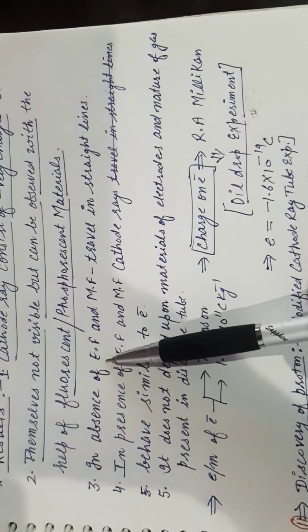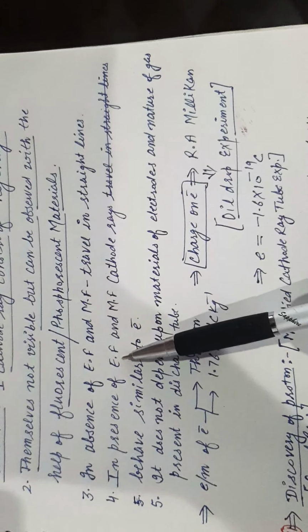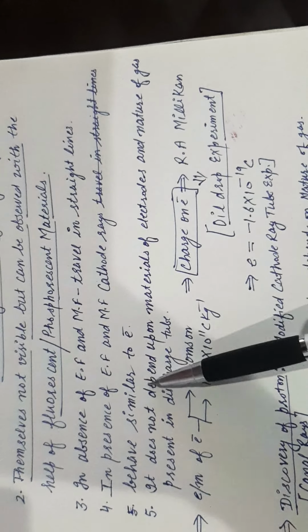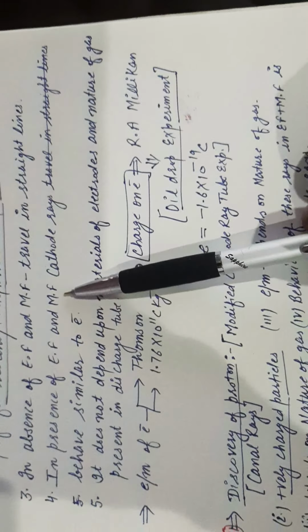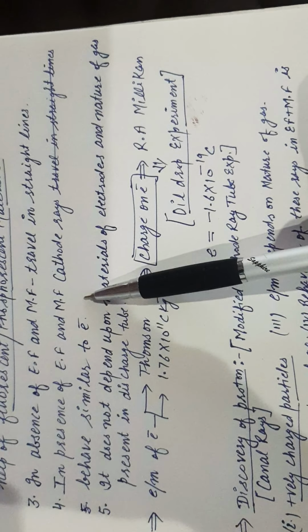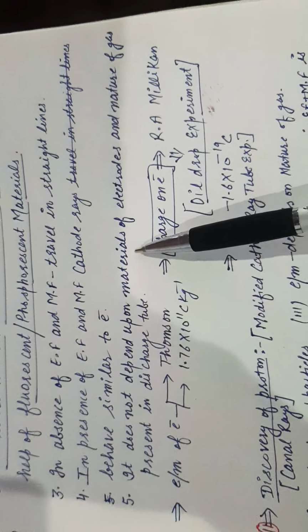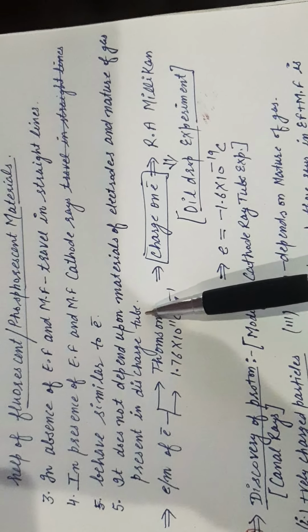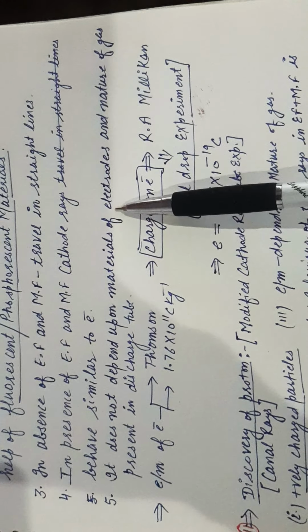In the absence of electric field and magnetic field, they travel in a straight line. In the presence of electric field and magnetic field, cathode rays behave similar to electrons. This is a very important point. In case of electric field and magnetic field, the deflection of these rays, that is cathode rays, is very similar to electrons and does not depend upon the materials of the electrode and nature of gases present in the discharge tube. So cathode rays, or electrons, do not depend upon the nature of gas.